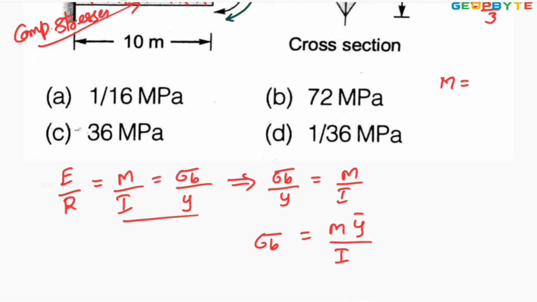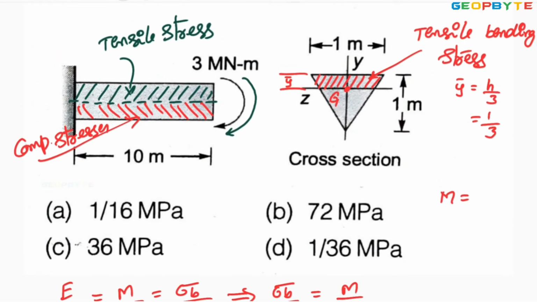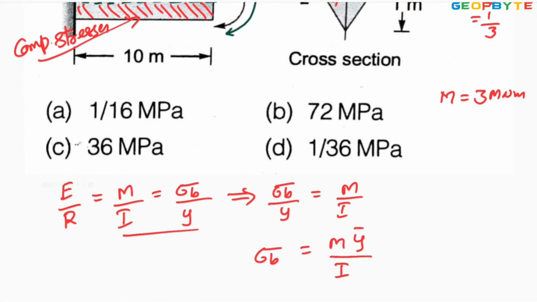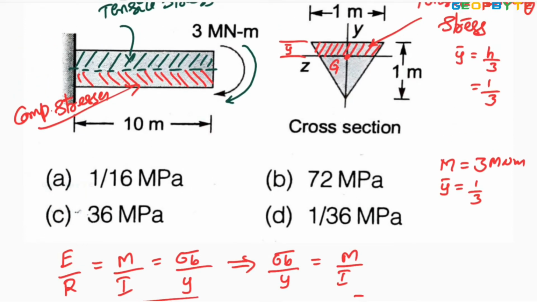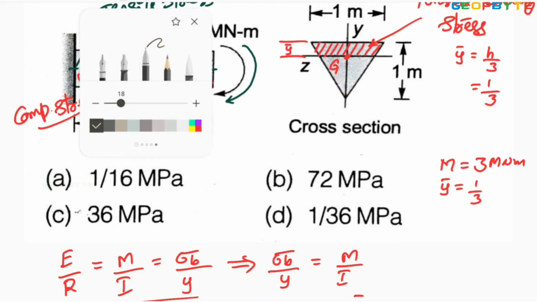The bending moment given in the problem is 3 meganewton meter. Let it be in meganewtons only, because the bending stresses in the options are given in megapascals. M you got it. Y bar already I have written 1 by 3. The centroidal distance from the base is 1 by 3. From the apex it is 2 by 3 into total height. But this region I should not take. 1 minute.